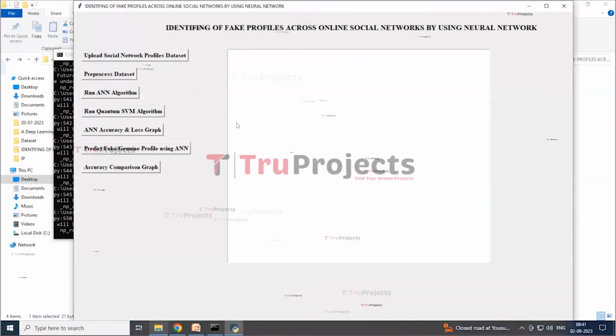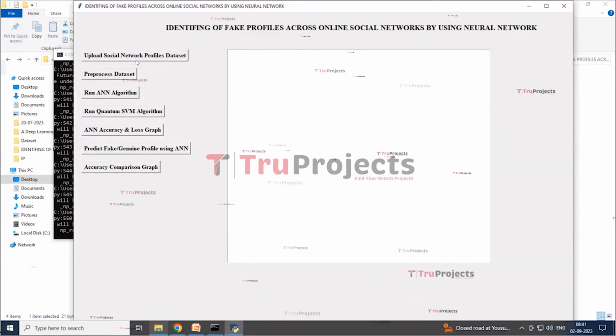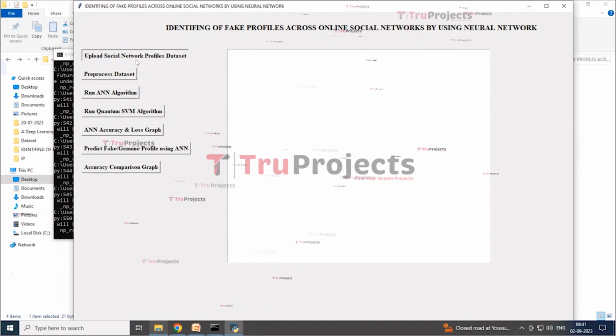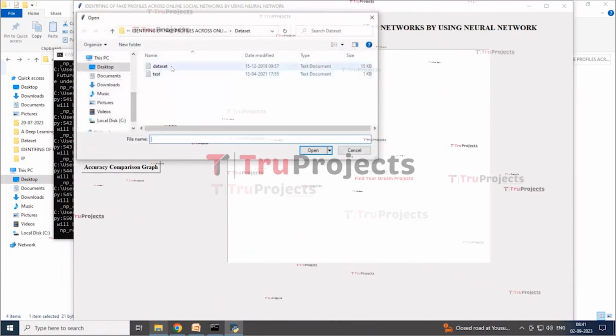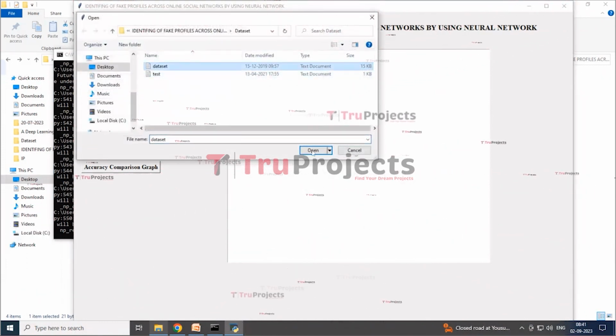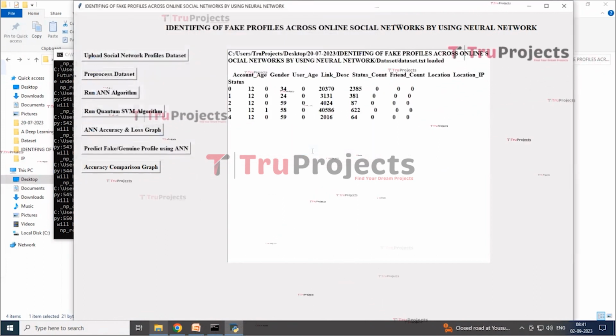Here this is the graphical user interface. With this we are interacting with the program. Now click on the upload social networks profile dataset button to upload the dataset. Here I am selecting the dataset and clicking on the open button to load it.